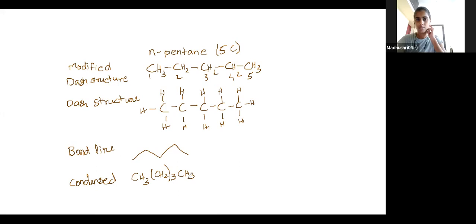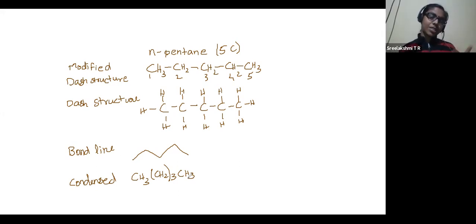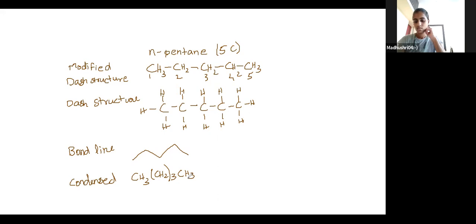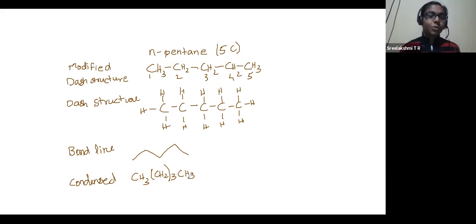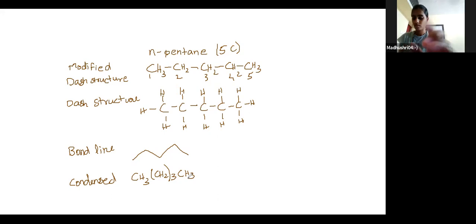Lewis structure, forget it. It's not going to be asked in JEE. Even if it is asked also, you know how to draw it already. So there is nothing to bother about it. So modified dash structure, bond line, condensed. All the structures are there for normal pentane. You have to take this down as an example. These are more examples.